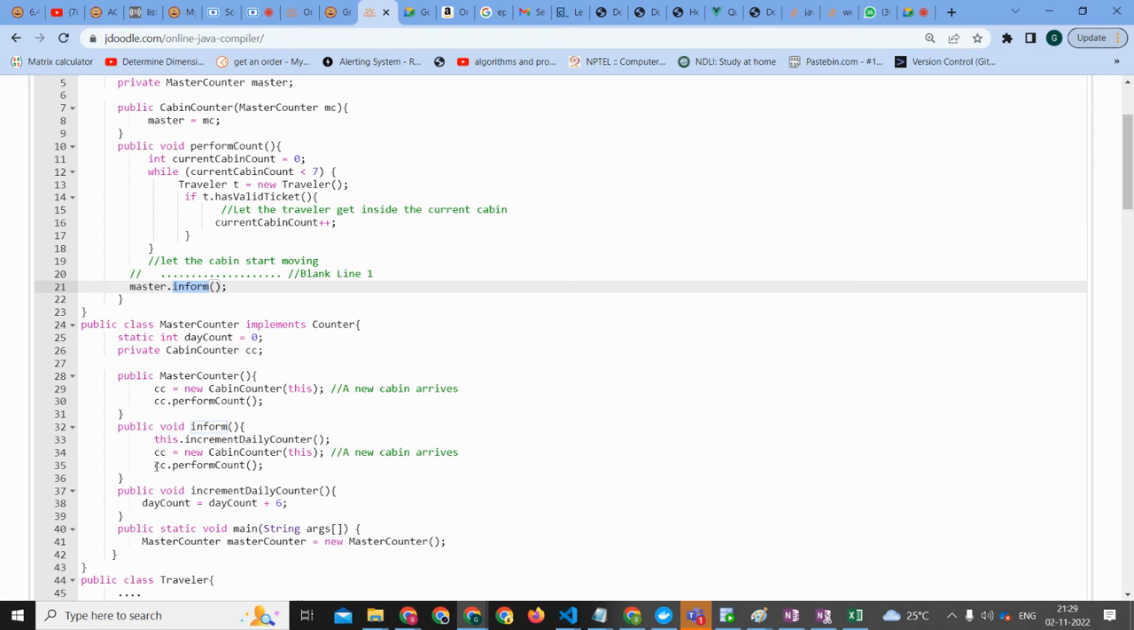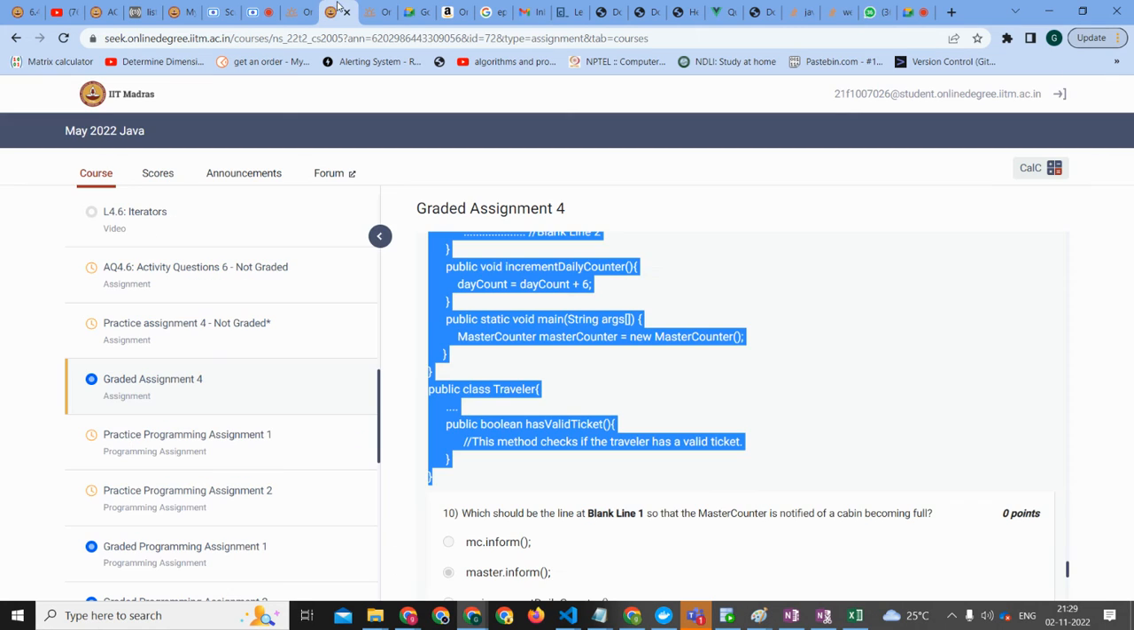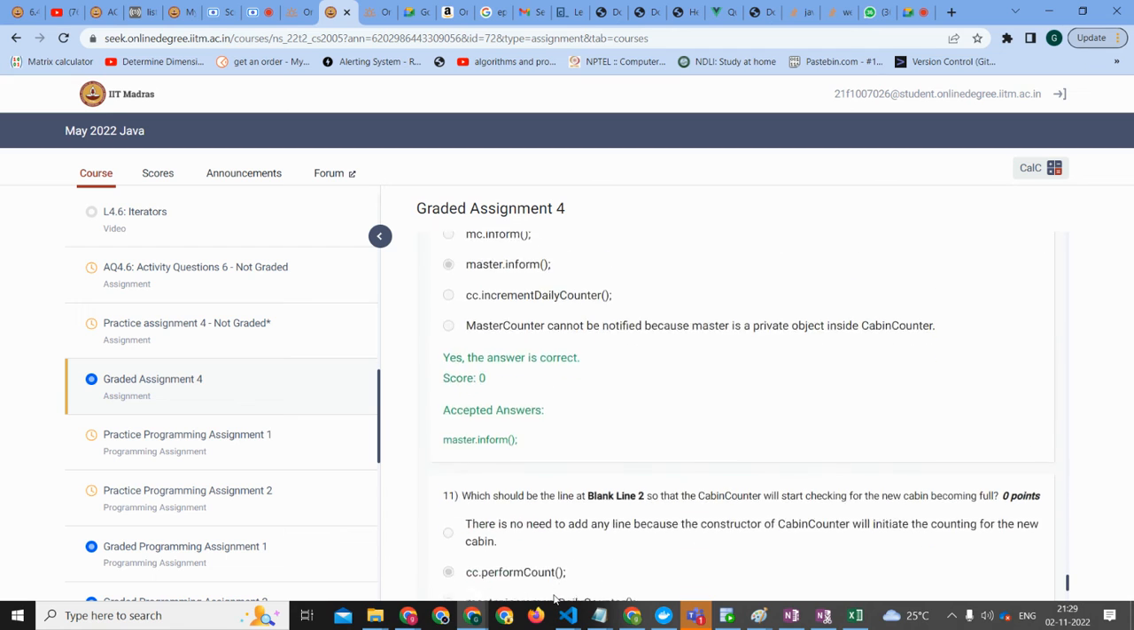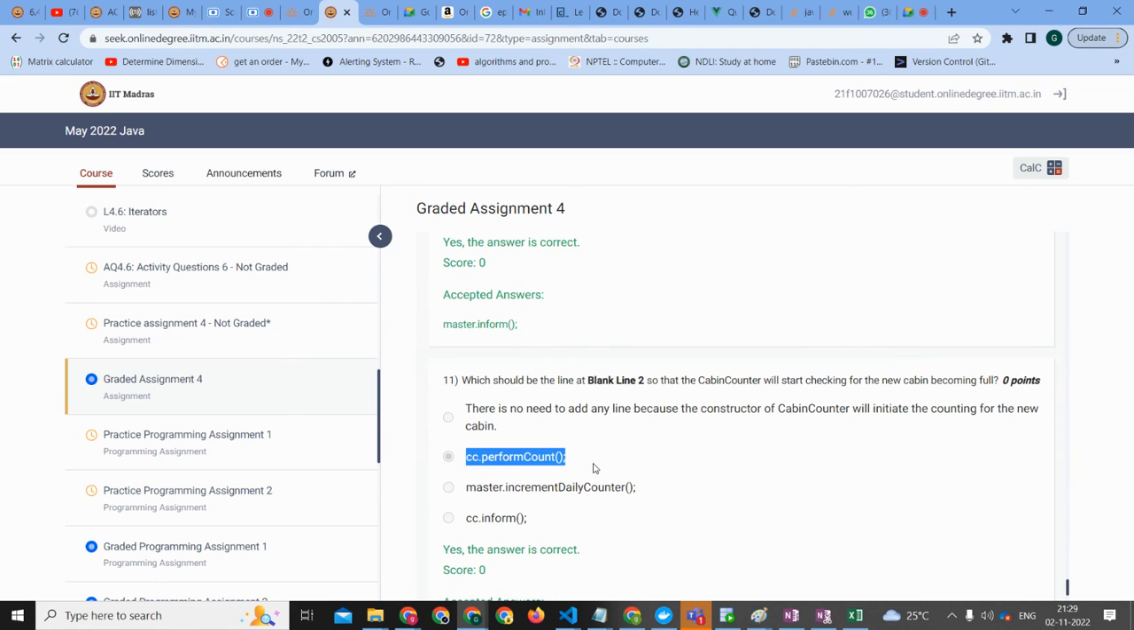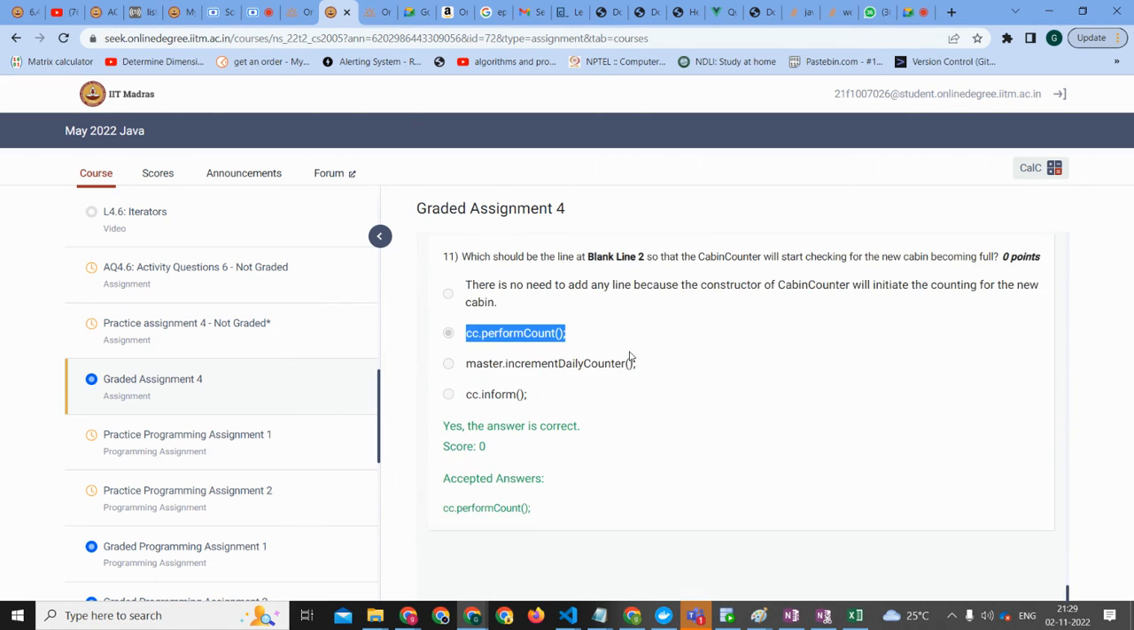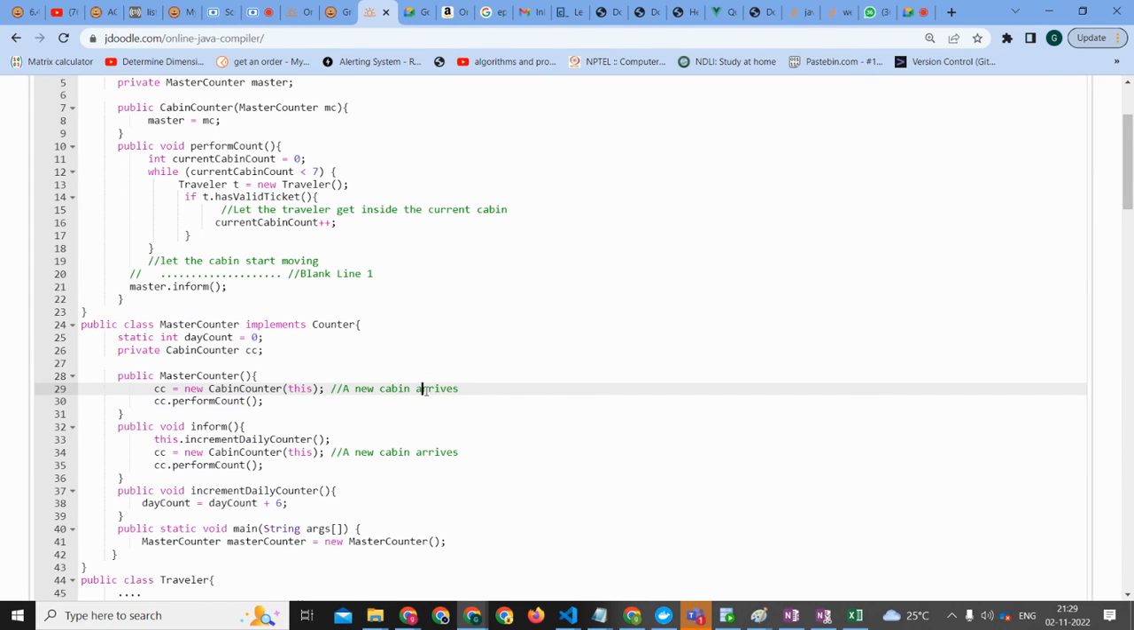So that's why I'm putting it there. And CC dot perform count. Let's check that. So master dot inform is fine. See, exactly. CC dot perform count. All right, so coming back to this, what are we doing?